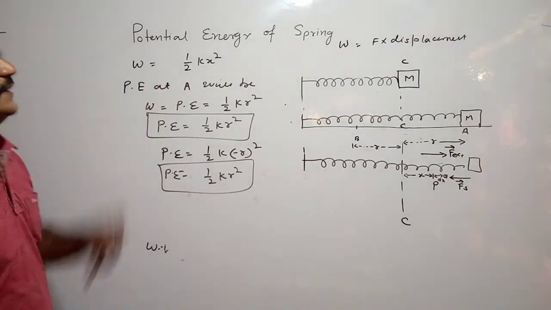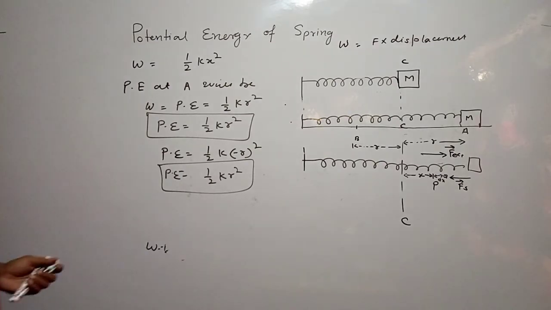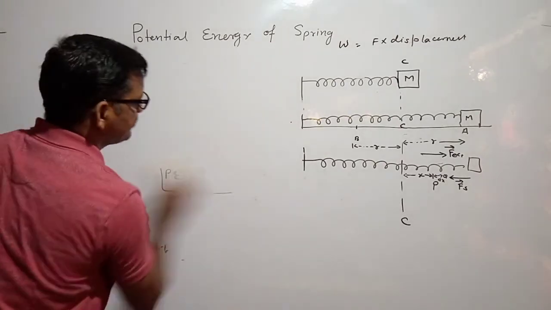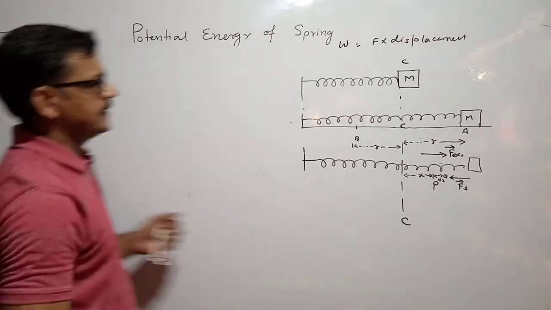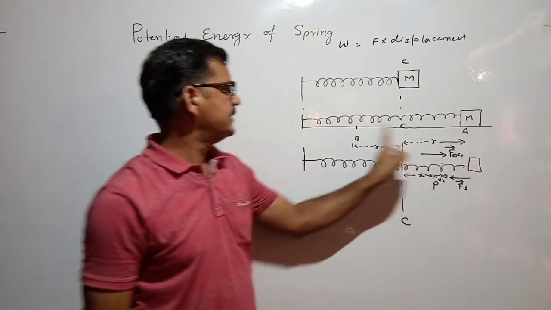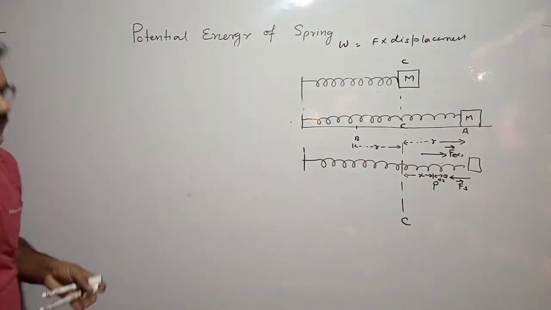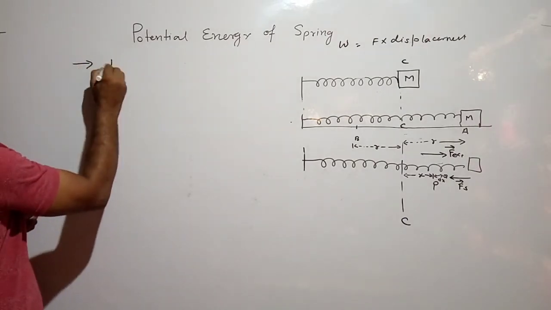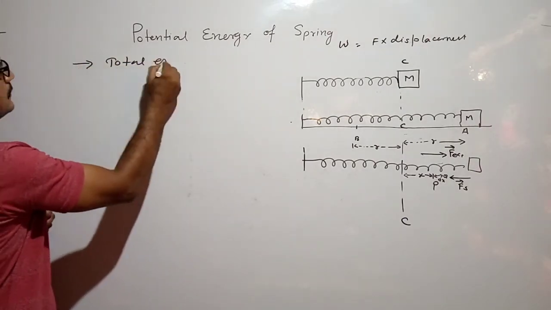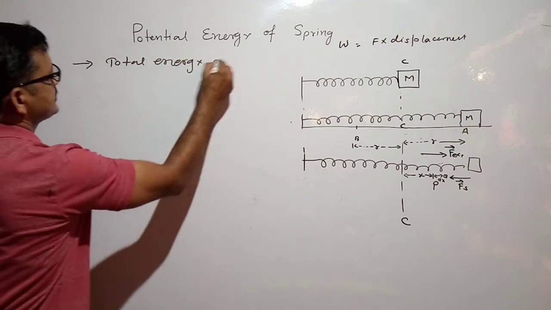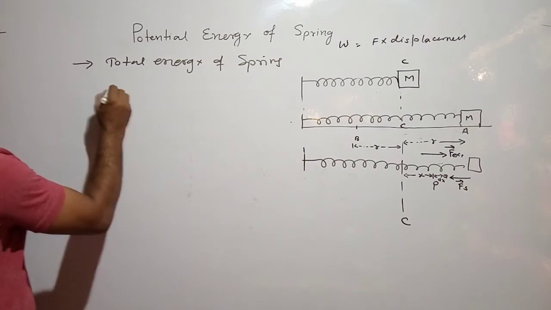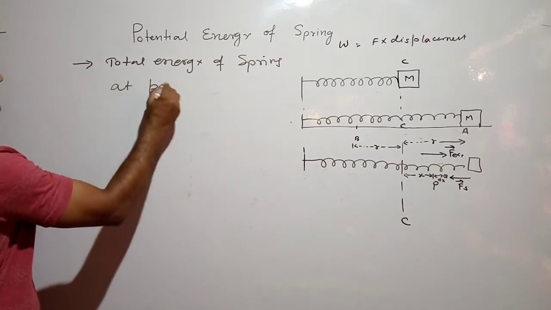Now what is the total energy? So the total energy of the spring at the 3 points, that is at point A, at point C and at point B, we will calculate. So first of all, total energy of the spring at point A.